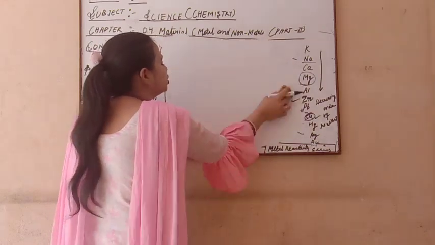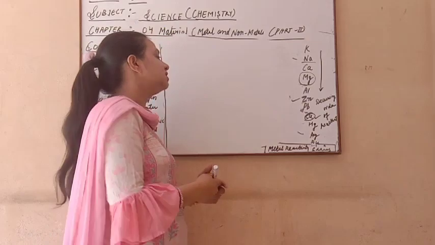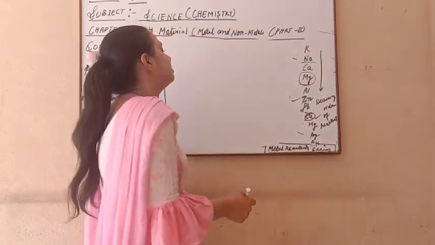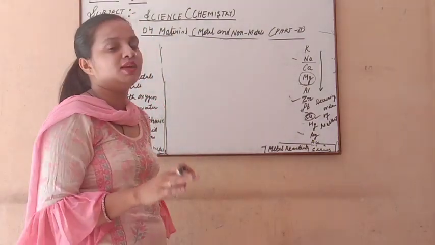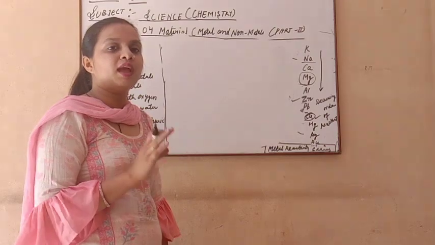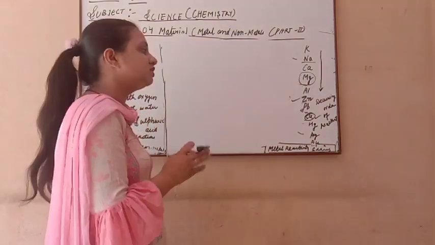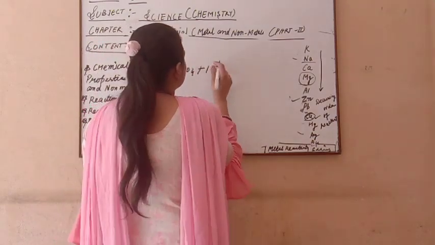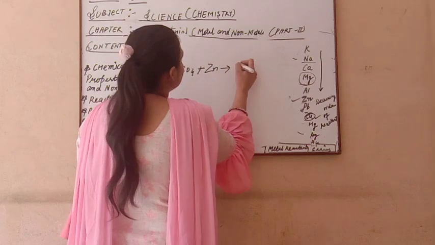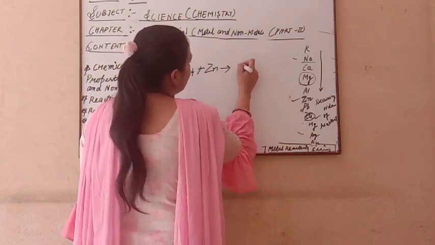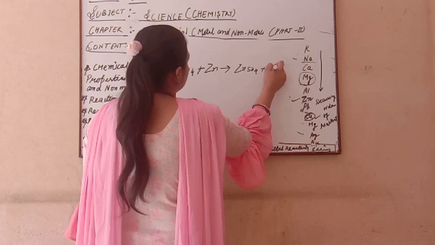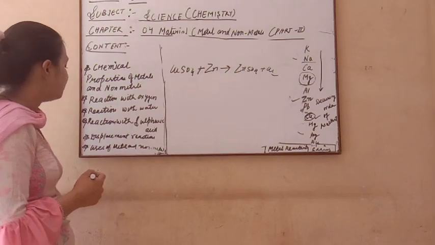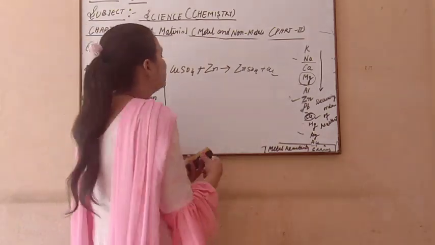If the metal reactivity series is not present, we are not able to judge which metal is able to displace and which metal is not able to displace. So this displacement reaction is also a main part of the chemical reactivity of metals and non-metals, and it is very important, because when copper sulfate reacts with zinc, it makes ZnSO4 plus Cu. Okay, so this is very important. And after this you have the concept of the uses of metals and non-metals in your life.